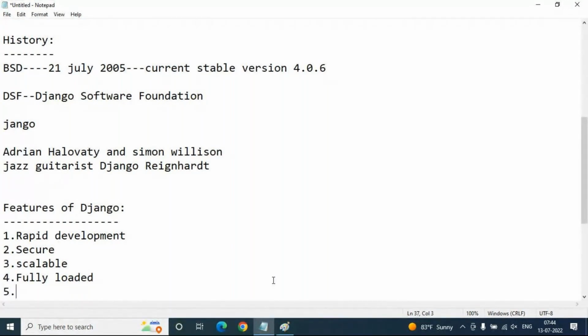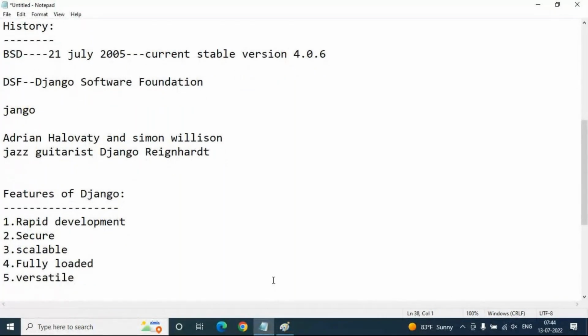And Django is completely versatile. Python is also versatile, obviously, and Django is also versatile, which allows you to build applications for different domains. Nowadays many companies are using Django to build various types of applications such as content management systems, social networking sites, shopping sites, scientific computing platforms, etc. Using Django, we can develop applications of different domains.